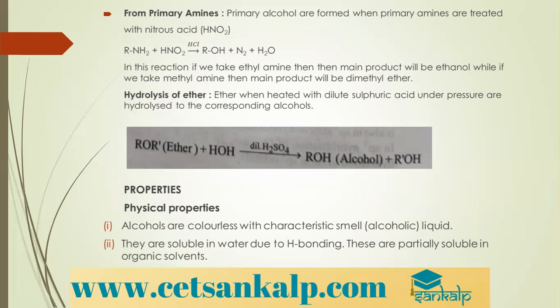When primary amines are treated with nitrous acid, HNO2. Nitrous acid is a highly unstable acid, so usually the reaction is carried out at a temperature of 273 to 278 Kelvin, or you can say 0 to 5 degrees Celsius. So when amines, especially primary amines, are treated with nitrous acid in presence of HCl, you get alcohols.